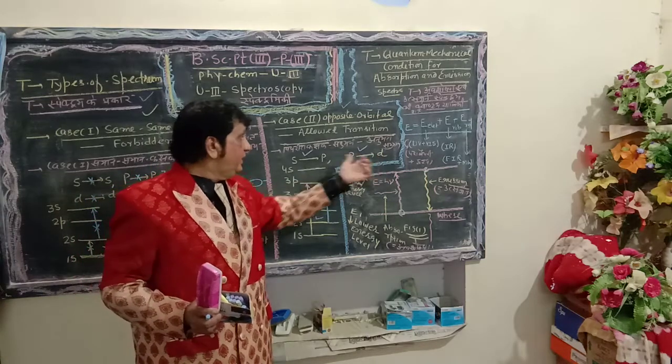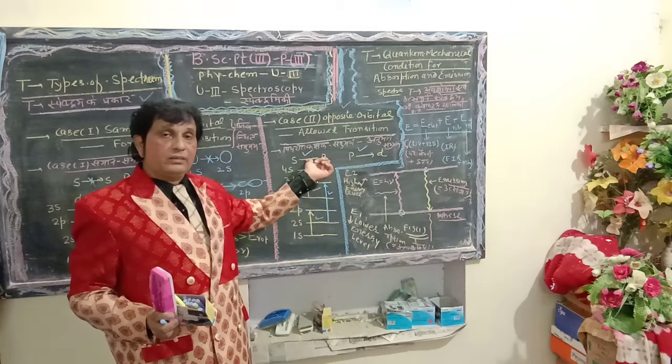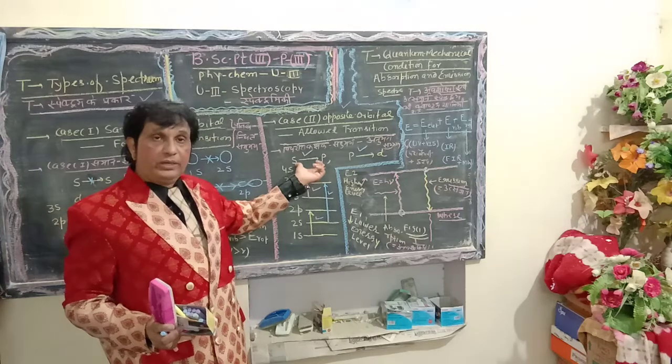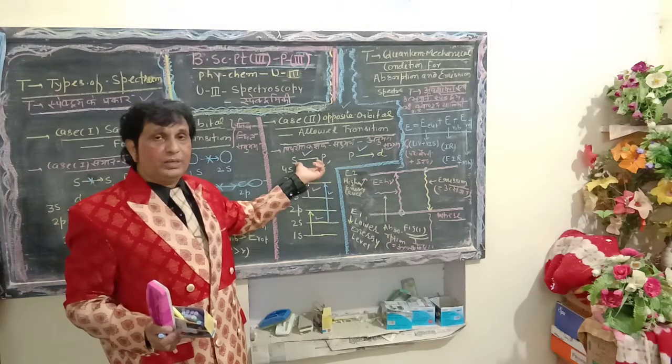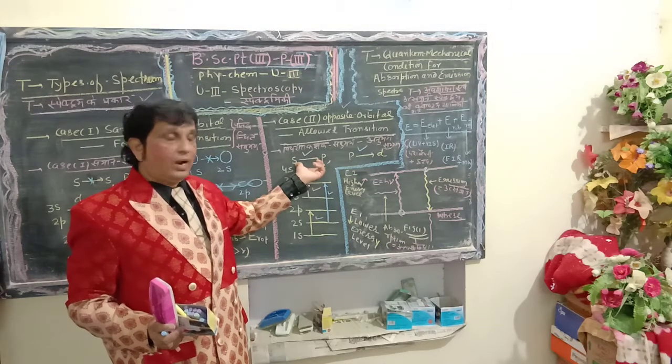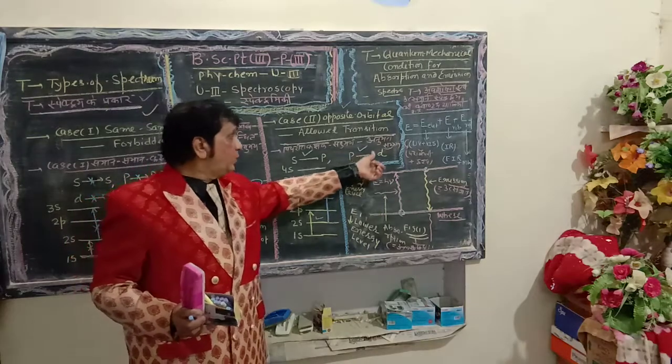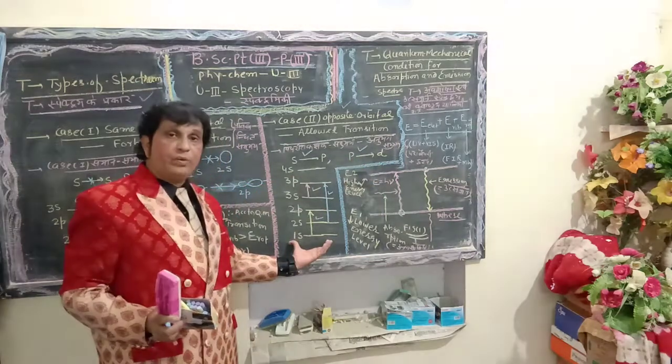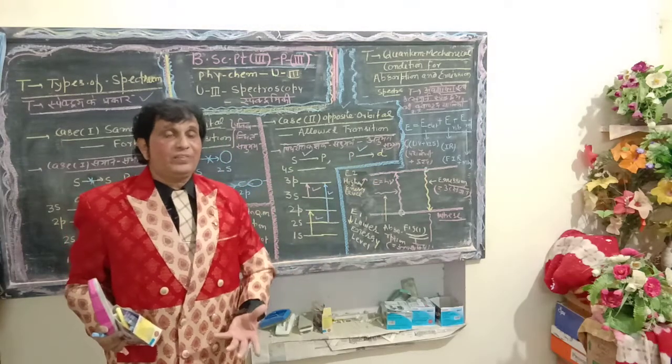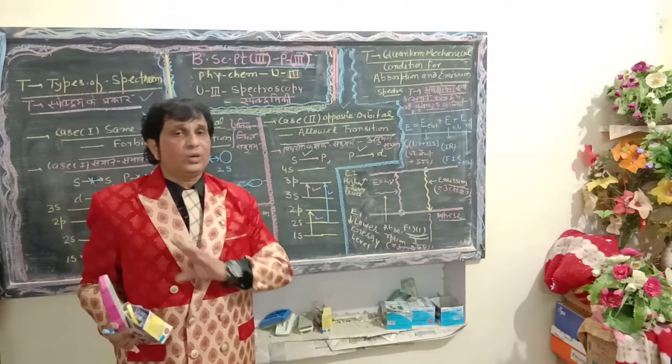P and D, the tick mark that is the right mark has been shown here. The transitions of the electrons will be allowed here: S to P, next P to D. Similarly, on the basis of energy levels, it has been clearly shown, without doubt, that